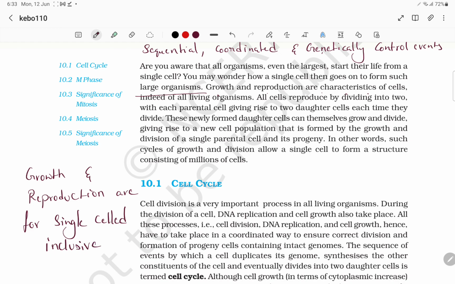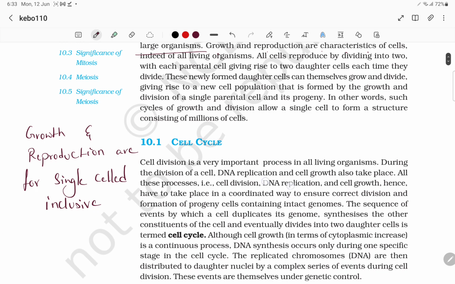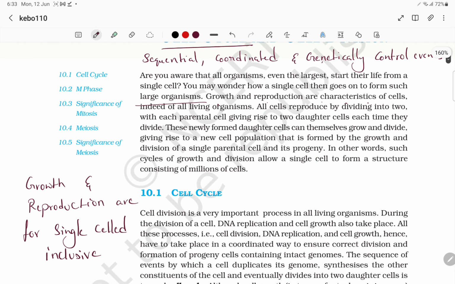Growth and reproduction for higher plants and animals are exclusive. All cells reproduce by dividing into two.